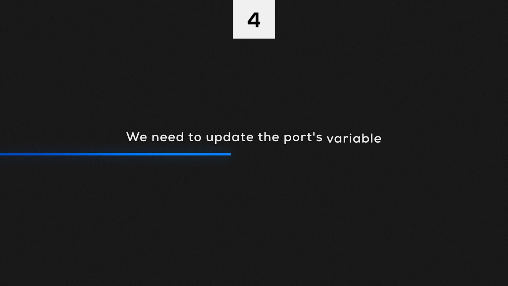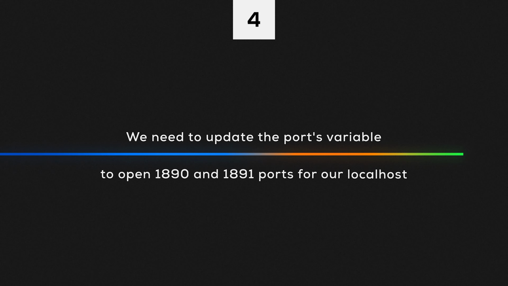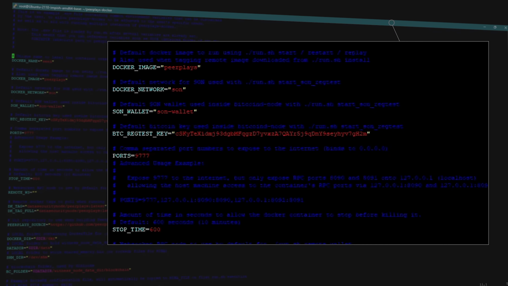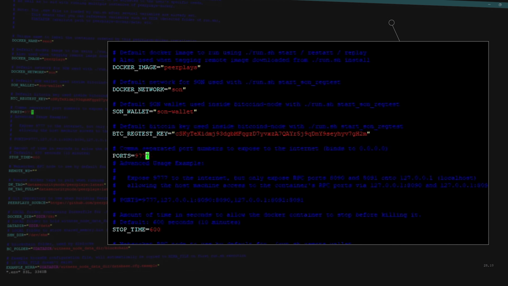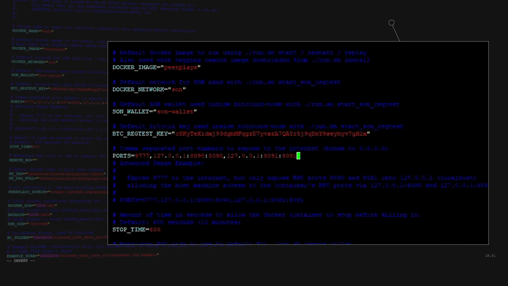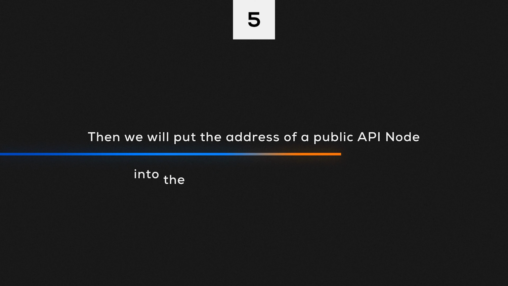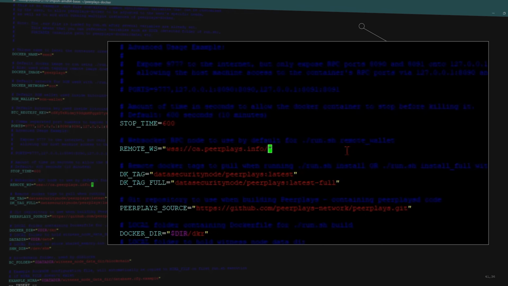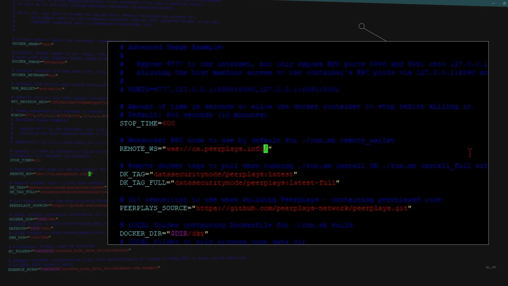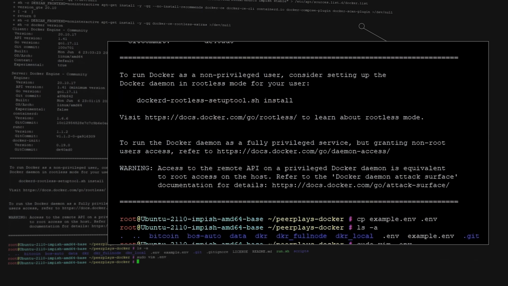We need to update the ports variable to open the 8090 and 8091 ports for our local host. Then we'll put the address of a public API node into the remote web socket variable. We can save and exit the environment file.